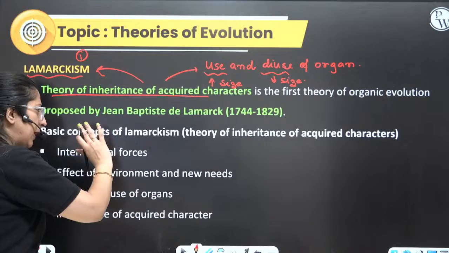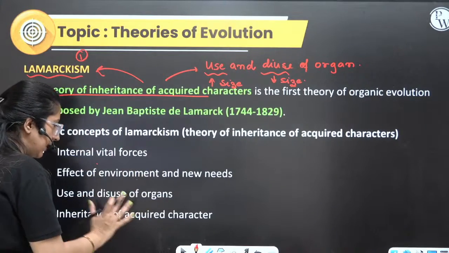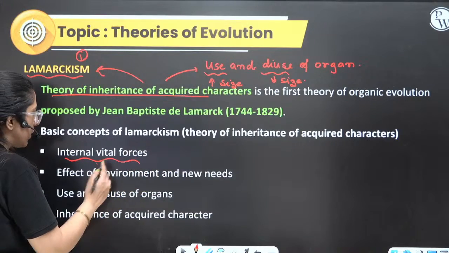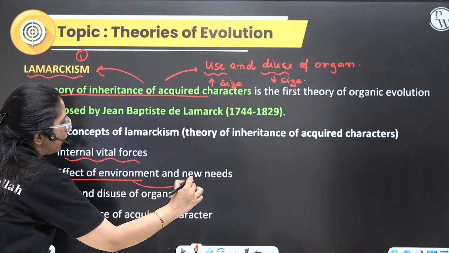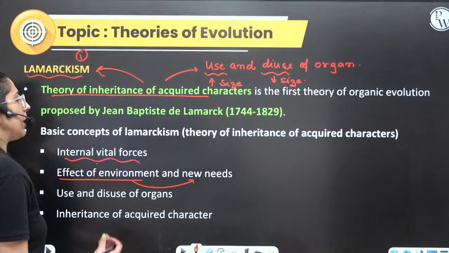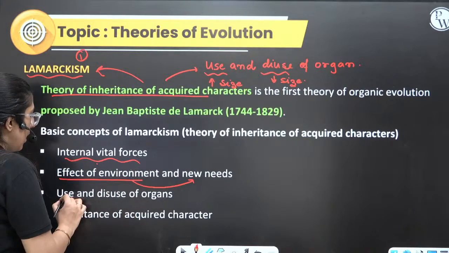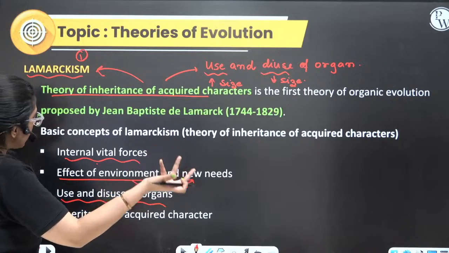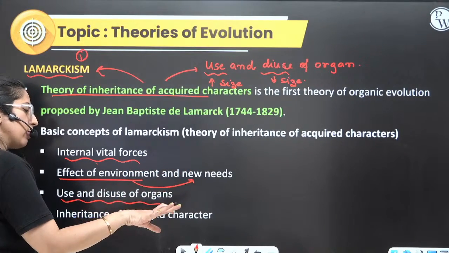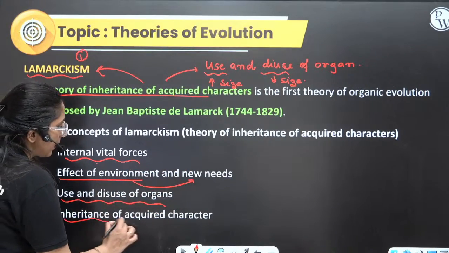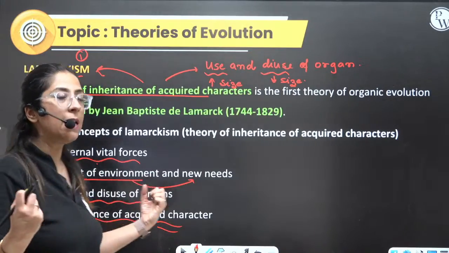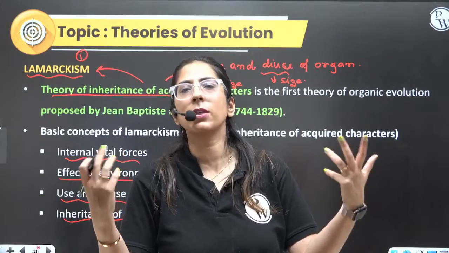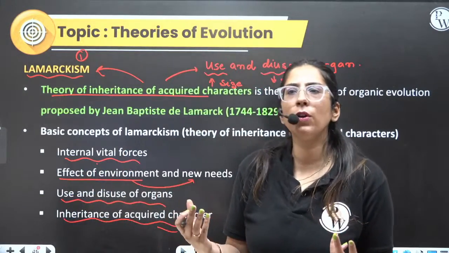He basically gave the concept along these lines: an internal vital force. Every organism has a need to change, and because of the environment, they make changes. As per the environment and new needs, they make some changes. They use and disuse organs. If they use an organ more, that will increase its size. If they use it less, that will decrease its size. Inheritance of acquired characters means that if I increase the size of my muscle, my kid will be more muscular. This is what they said, which we all know today.